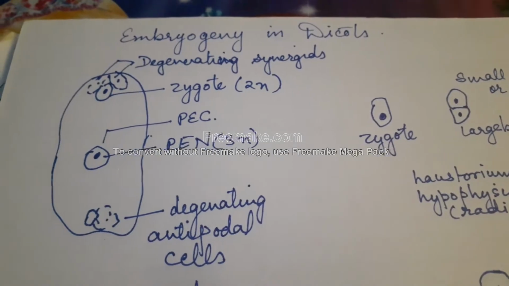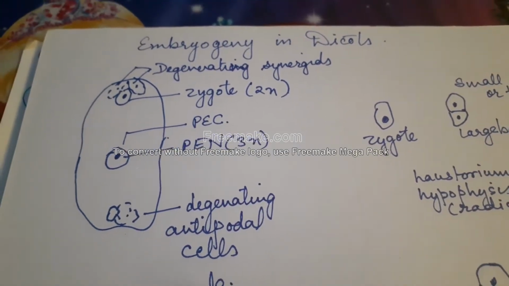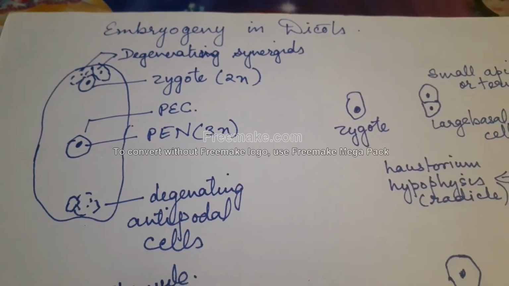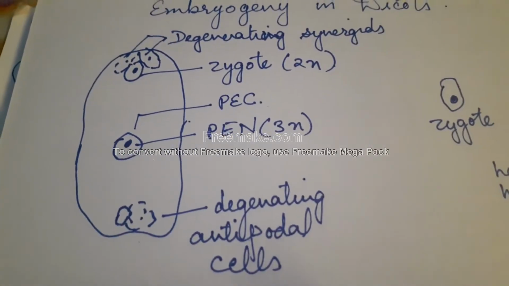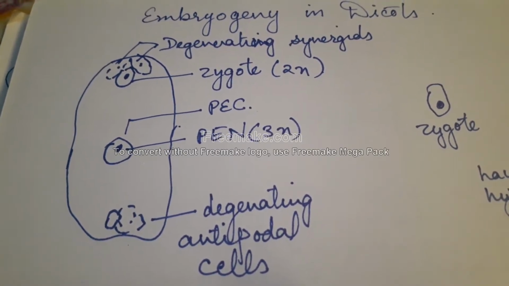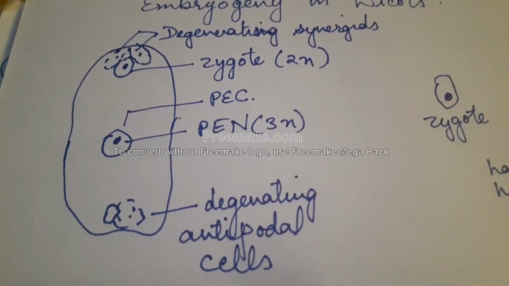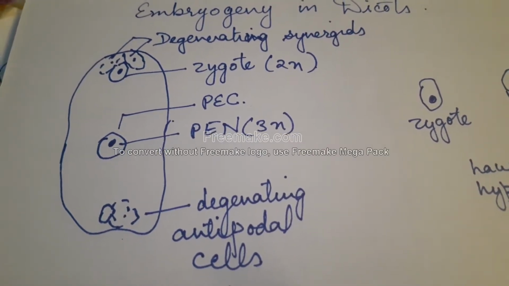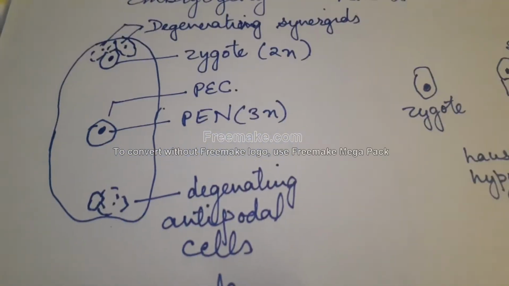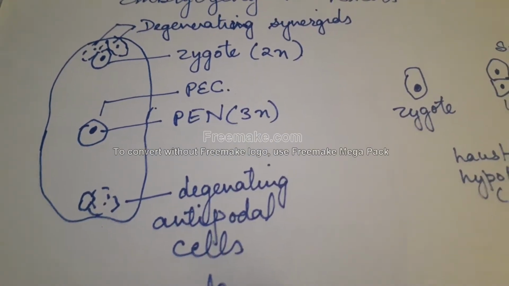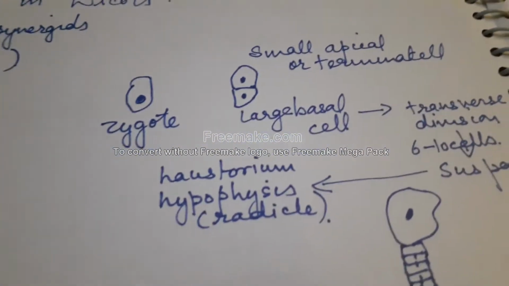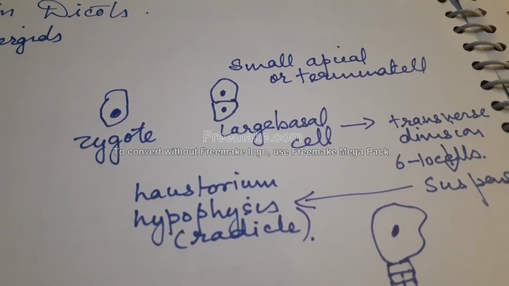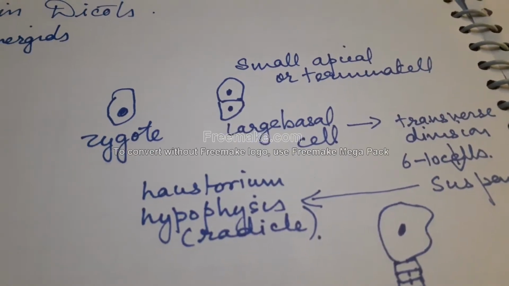Embryogeny in dicots. The zygote undergoes transverse division, forming a large basal cell and a small apical or terminal cell. Now you can see here, after the fertilization takes place, the zygote which is diploid and the primary endosperm nucleus which is triploid, which later on forms the primary endospermic cell. These are the degenerating antipodal cells at the lower end. So zygote divides further and gives rise to a small apical or terminal cell, and there is a large basal cell.